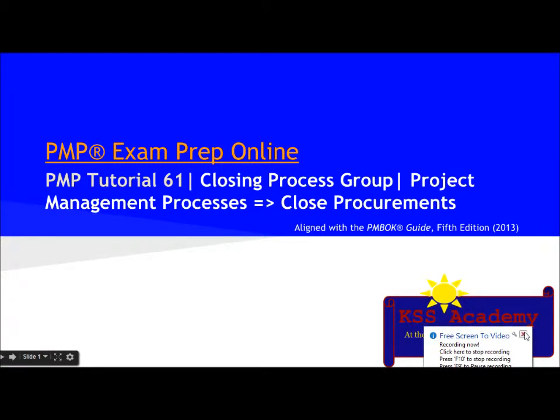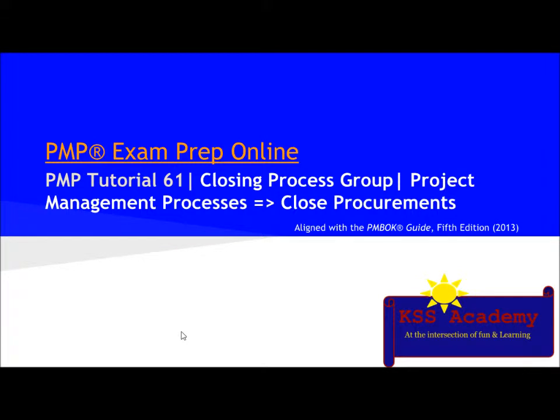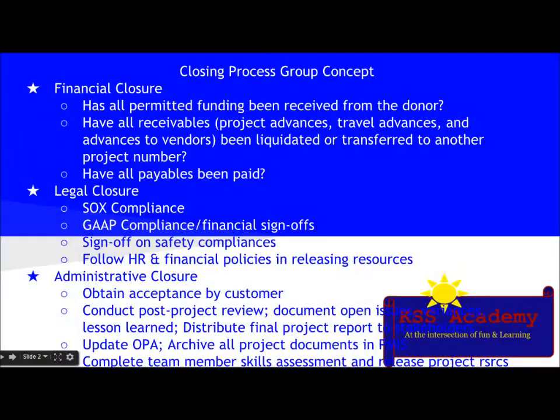Hello people, today we are going to start with closing process group, and the first process under closing process group is close procurement. Closing process group concept. So there are three things we need to close: financial closure, legal closure, and administrative closure.